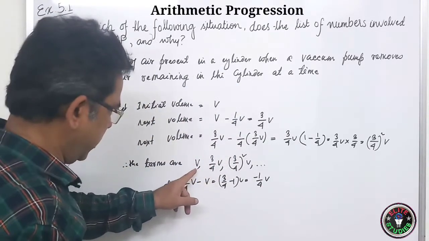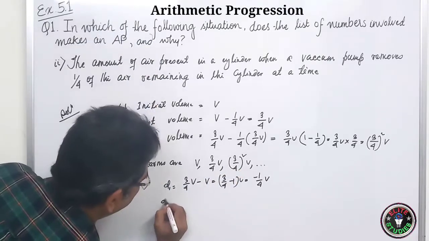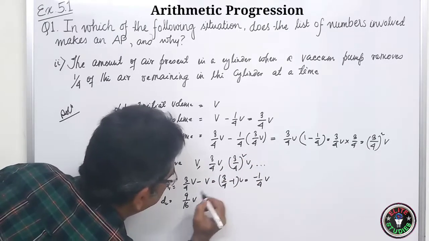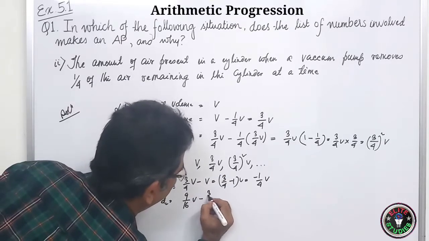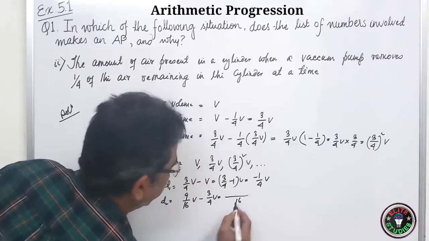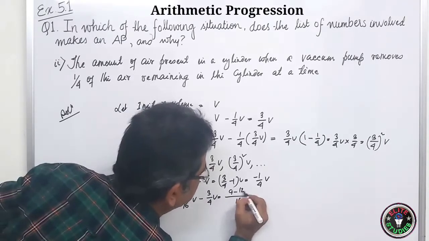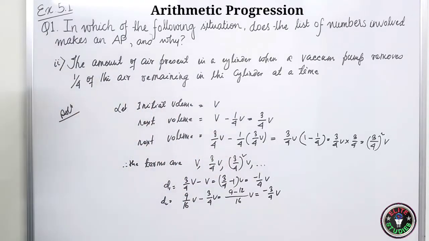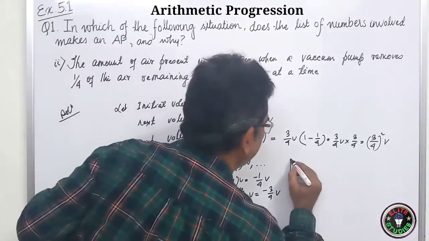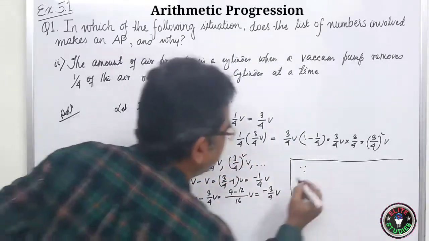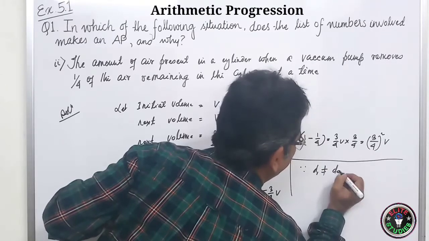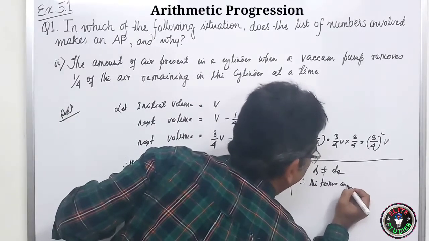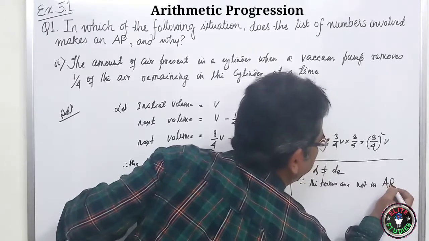Similarly, let us subtract this and this. So D2: (3/4) square means 9/16. So 9/16 V minus 3/4 V. The LCM will be 16, so it will be 9 minus 12, minus 3/16 V. Since D1 is not equal to D2, therefore the terms are not in AP.